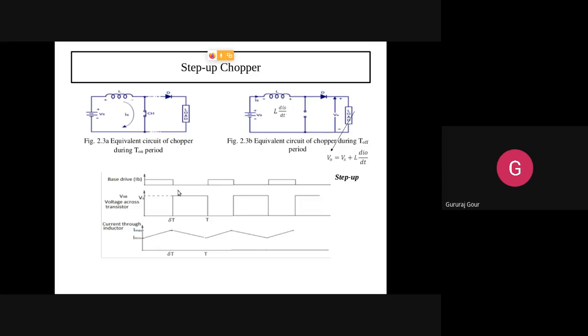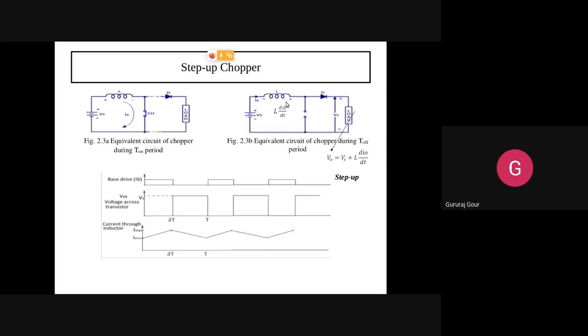Now let us see what will happen if we change the biasing condition of the transistor. The base emitter junction is biased off and T1 will be turned off. Whatever voltage drop happened because of the stored current in the inductance, what is the voltage across the inductance? What was the current flowing or stored in the inductance? IS. And how will you get the voltage across the inductance? L into dIs by dt. This is the voltage across L.